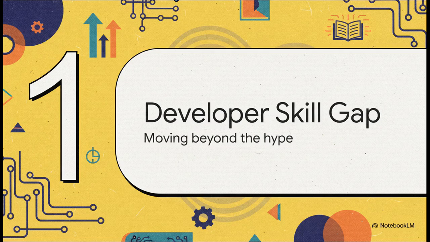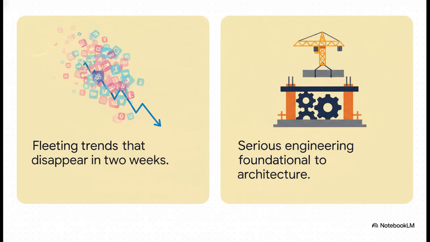Section 1, the developer skill gap, how we actually move beyond that social media hype. Every few years, there's this massive shift in what the absolute best developers actually spend their time learning. And as a junior dev, spotting this shift early, that is absolutely your biggest advantage. Because, well, there's a stark contrast between what gets hyped and what's real.